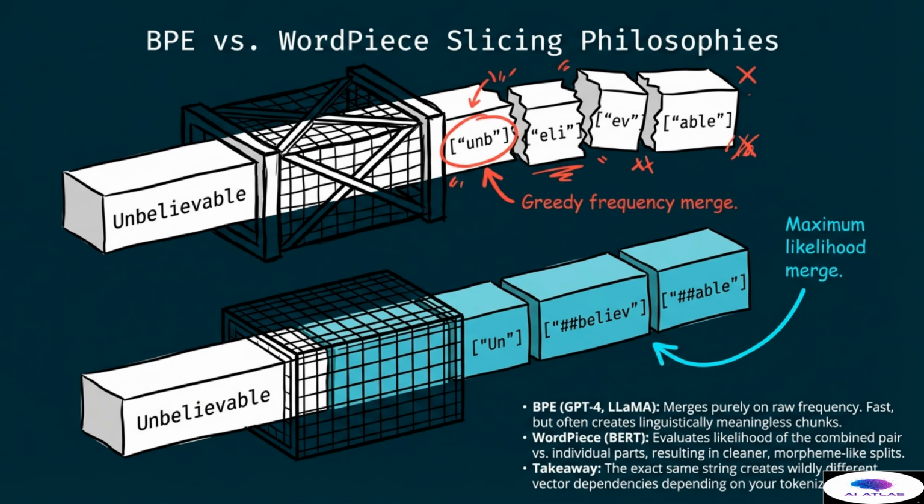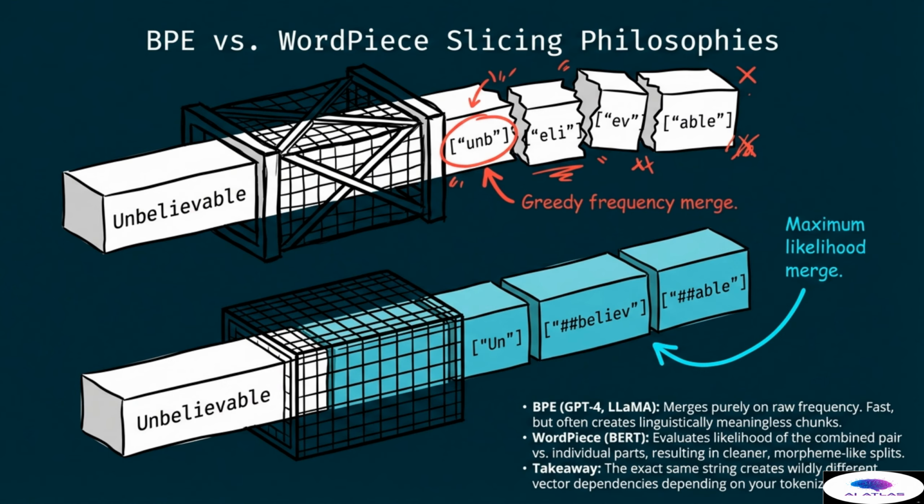There are different philosophies when it comes to slicing text, primarily byte pair encoding versus wordpiece. Byte pair encoding, used by models like GPT-4 and LLaMA, merges purely on raw frequency. This is very fast but often creates linguistically meaningless chunks. For example, the word unbelievable might be chopped into strange pieces like Eli, and Abel.